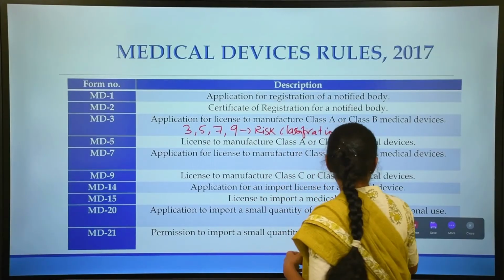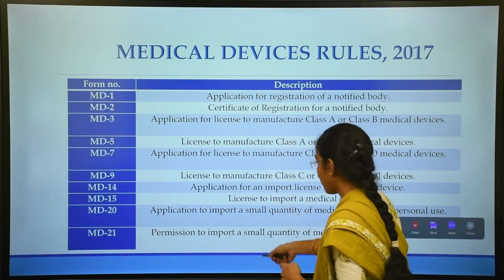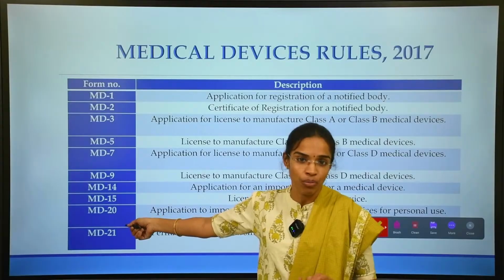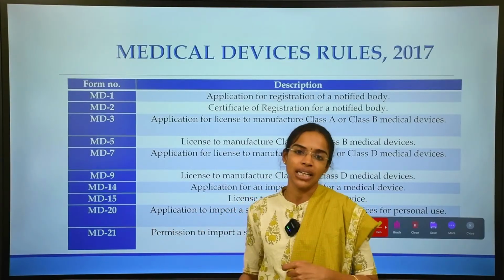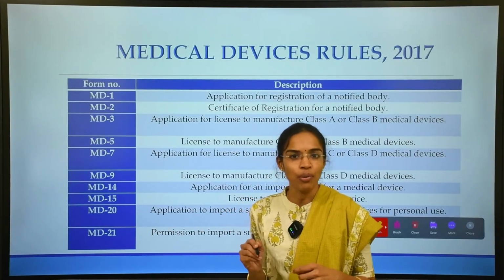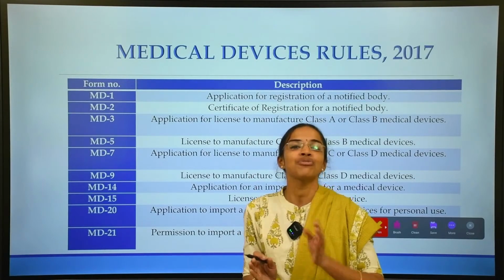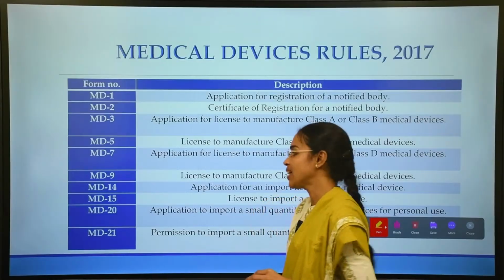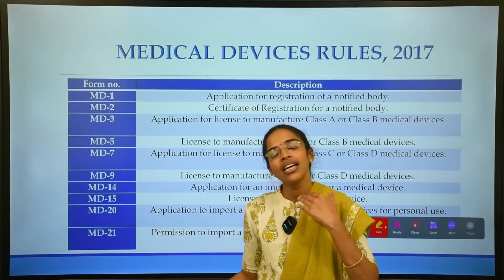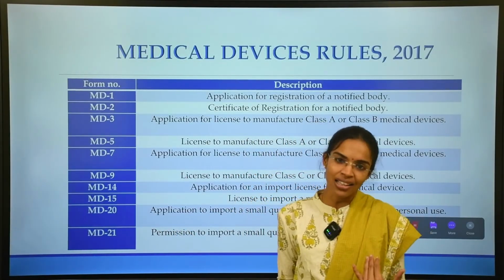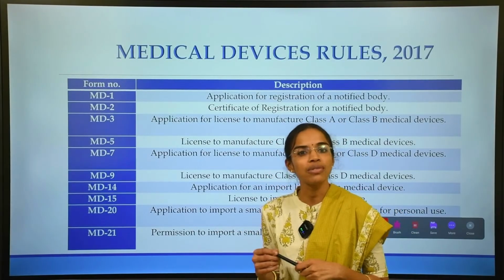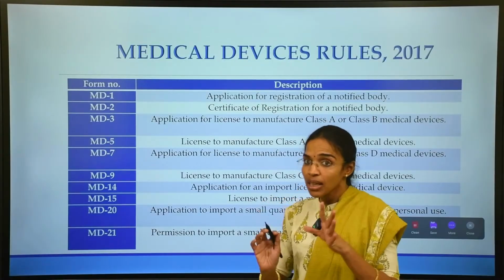And we also have some other important forms. 14 and 15 are about the import licenses, and also form 13. Form 13 is also an import license, but an import license for clinical investigations, whereas 14 and 15 are the application for import license and the grant of import license. And also forms 20 and 21, very important.